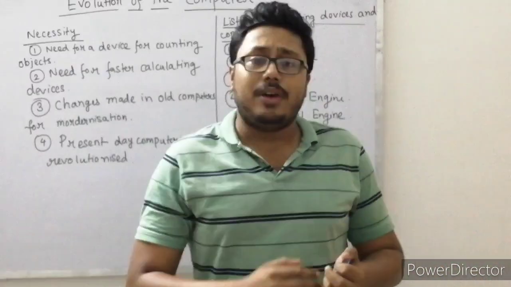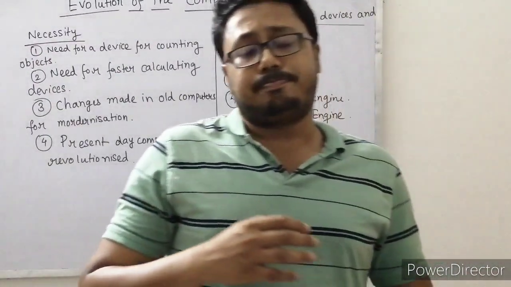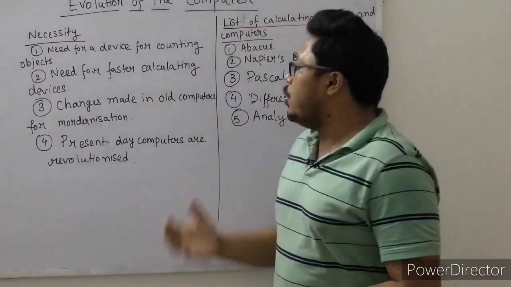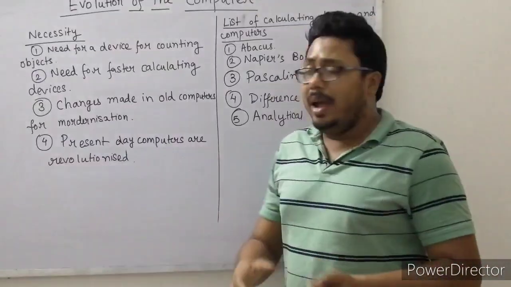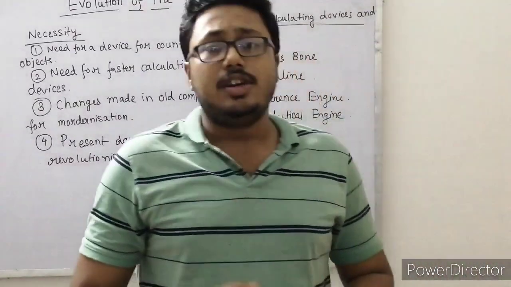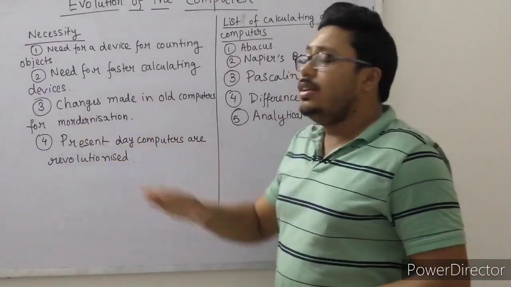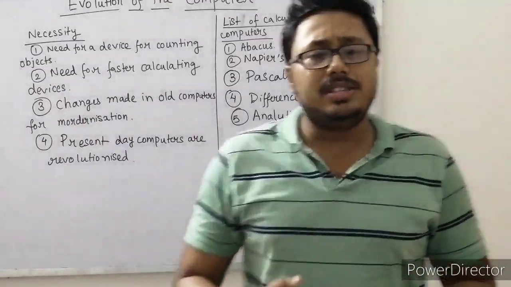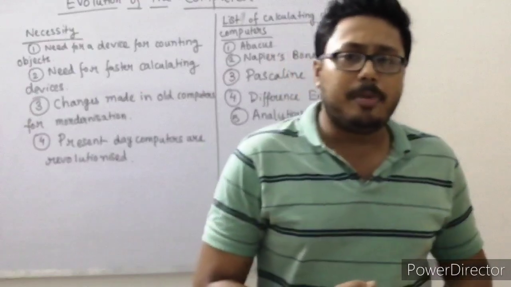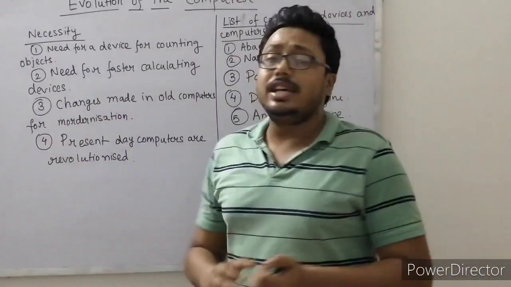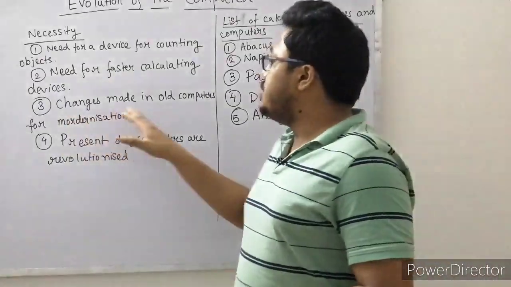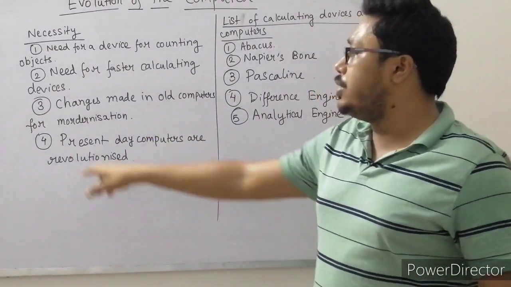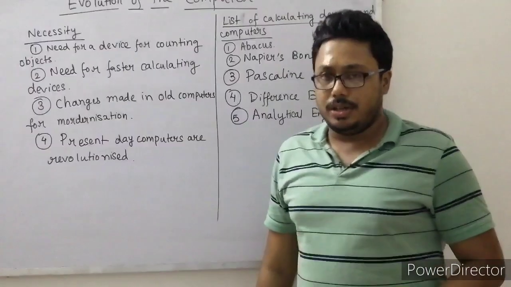Now when they got the faster calculating device, they needed more modern computers. So changes were made in the old computer devices to make modern devices. So the third point is changes made in old computers for modernization.